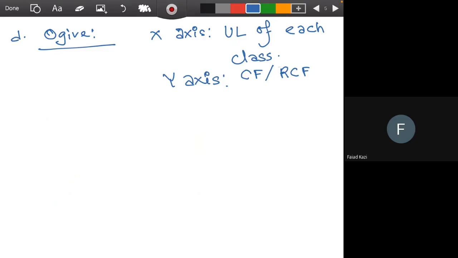Do not use frequencies in ogive, again it will be wrong. Ogive is the instrument to represent the cumulative frequencies only.